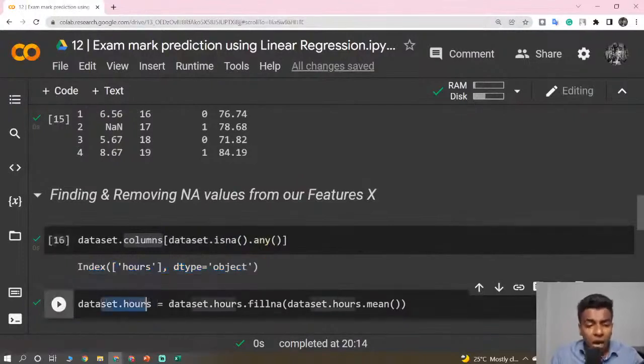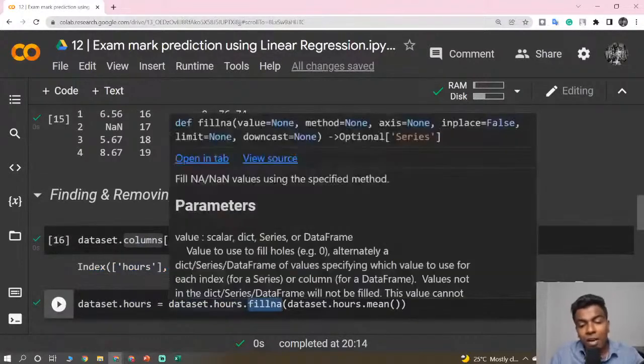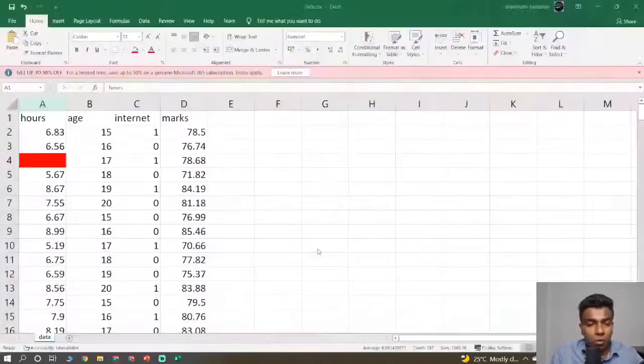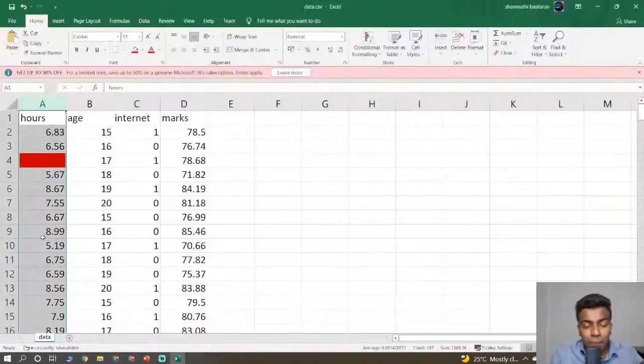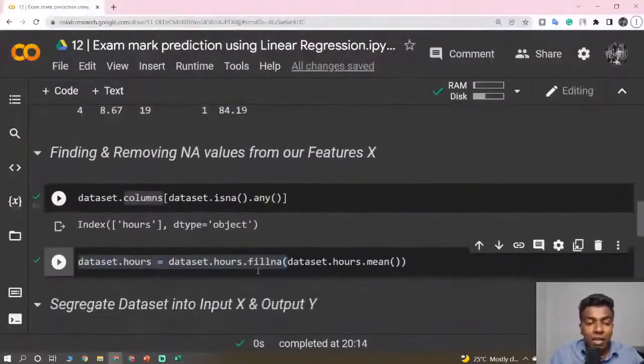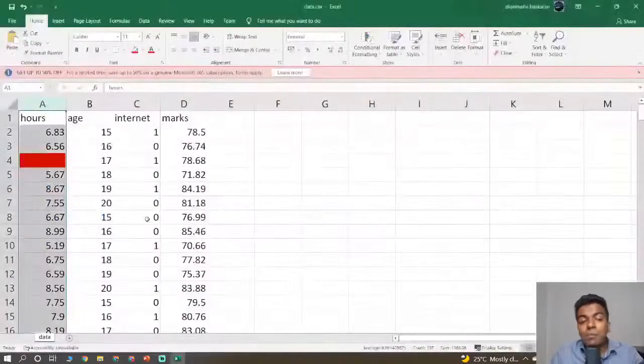So dataset.Hash is equal to dataset.Hash.fillna, the not available values. We are going to fill the not available values with dataset.Hash.mean. So we are going to find the mean of this complete Hash column, and we are going to replace that not available cell with the mean value which we have found.